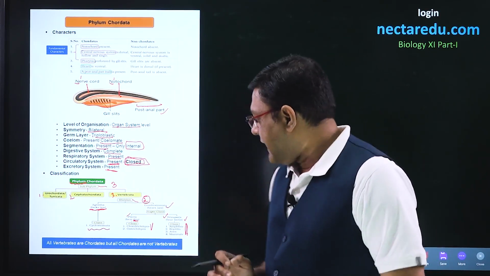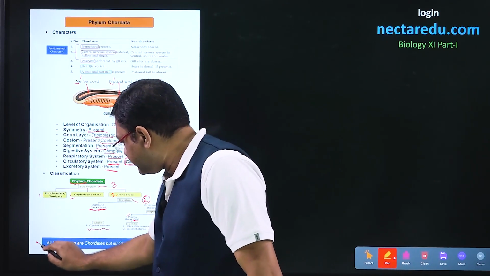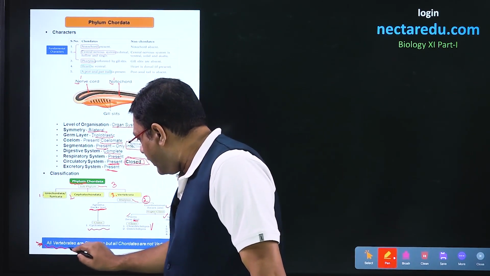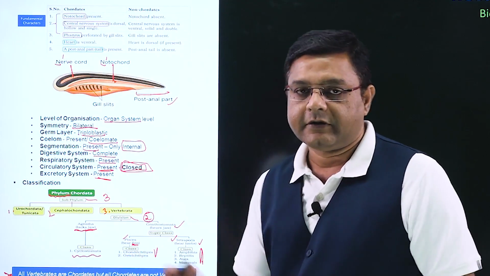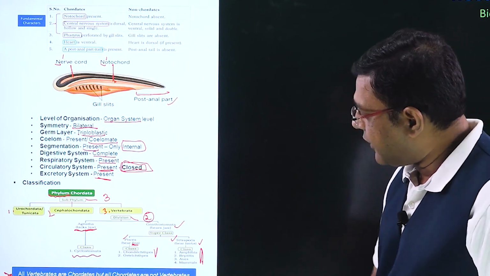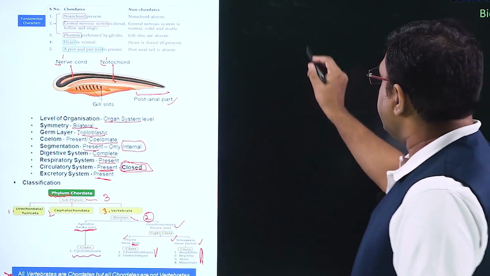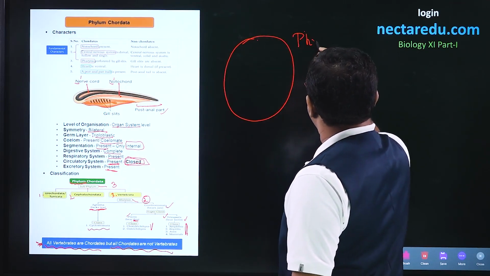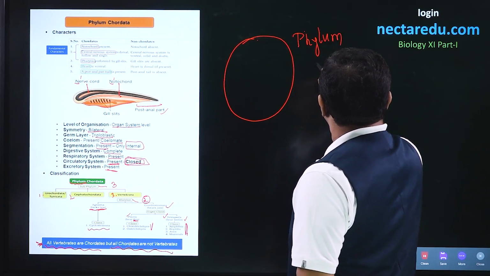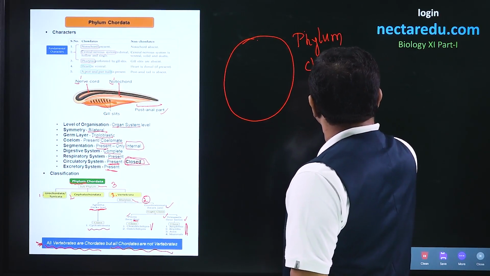Now, here we have to see one more point. A statement is there that all vertebrates are chordates, but all chordates are not vertebrates. Obviously, we can see from this particular classification that phylum Chordata is the larger hierarchy. So, this is phylum Chordata.